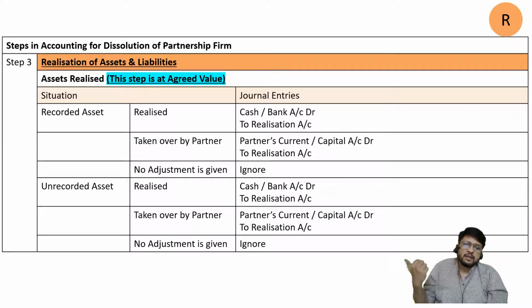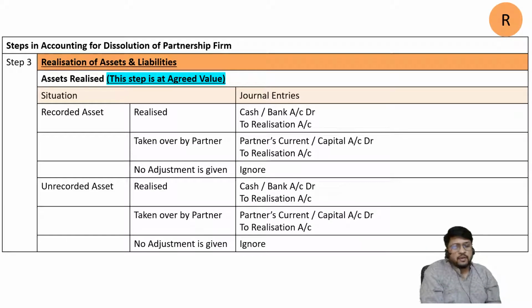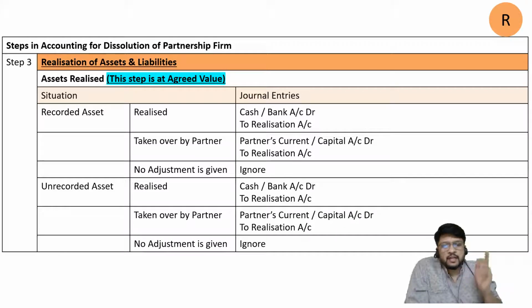If you are already giving the car directly to the partner against his capital, then the amount which should be paid to the partner to settle his capital account is going to get automatically reduced. So we'll say, okay, this is also good. So a recorded asset may be taken over by a partner. In that case, the entry will be: debit the receiver, the partner, partner's current account or partner's capital account debit, to realization account. So if it is realized, the entry is cash or bank to realization. If it is taken over by the partner, it is partner's current account or capital account debit to realization account.